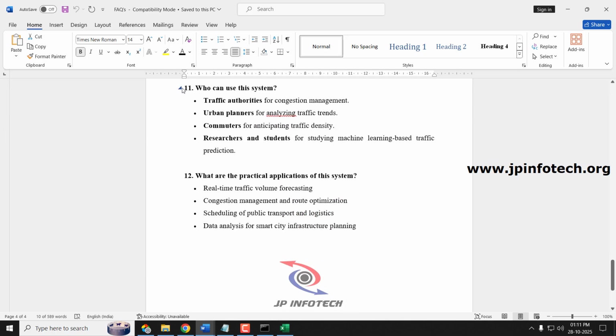Next question, who can use this system? Traffic authorities, urban planners, commuters, researchers, and students can use this system. Final question, what are the practical applications of this system? The practical applications are real-time traffic volume forecasting, congestion management and route optimization, scheduling for public transport and logistics, and data analysis for smart city infrastructure planning.